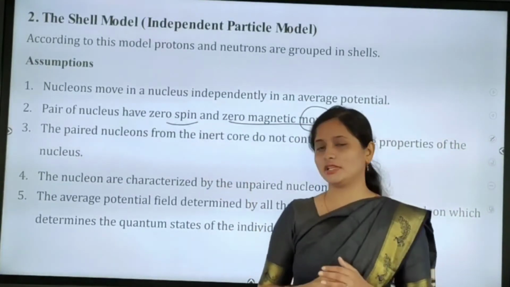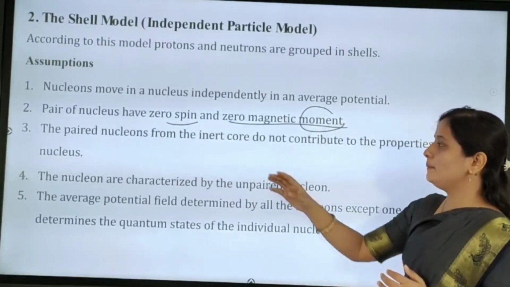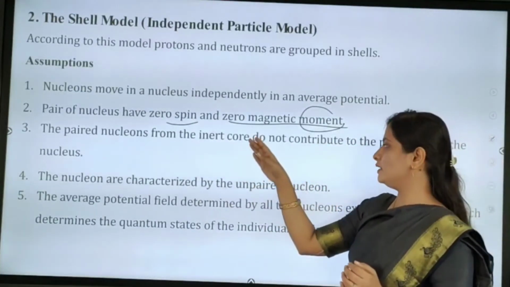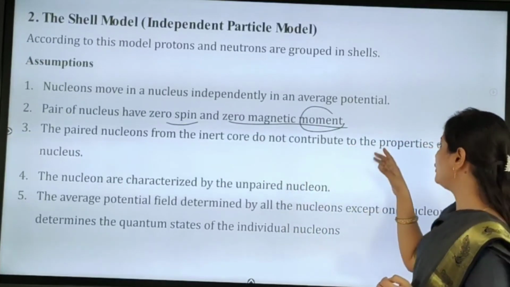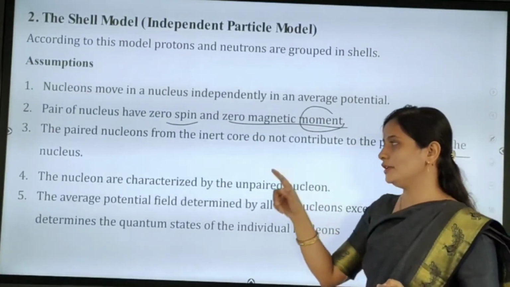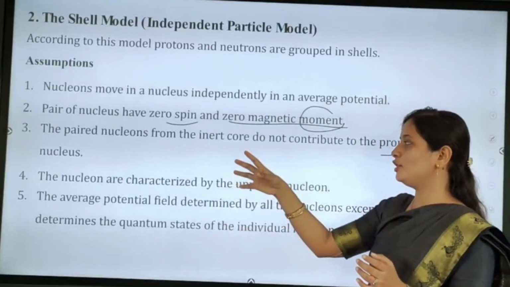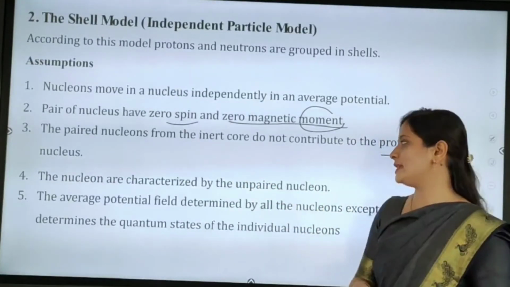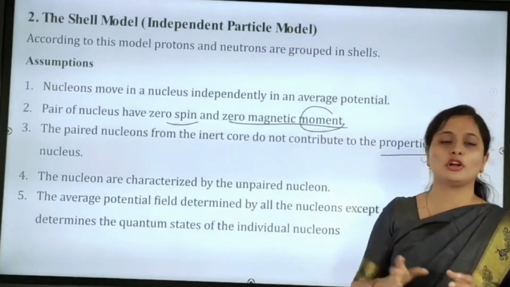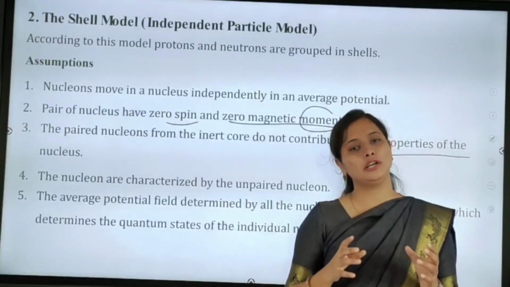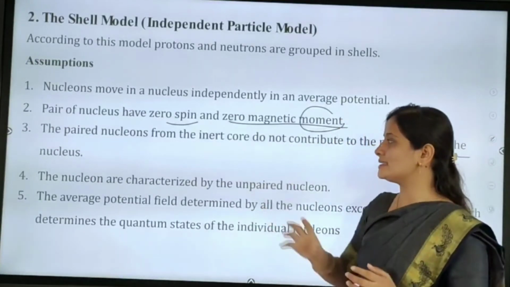The third assumption is that the paired nucleons form an inert core and do not contribute to the properties of the nucleus.